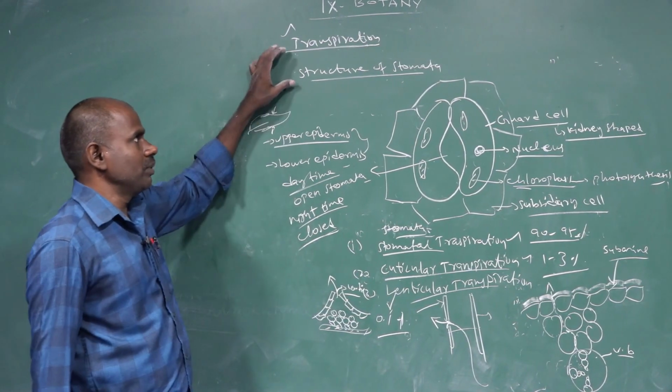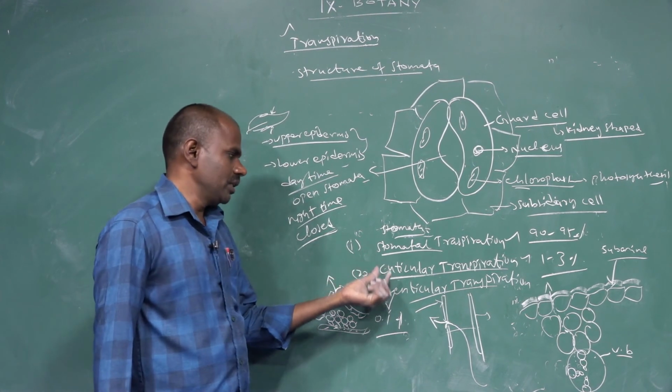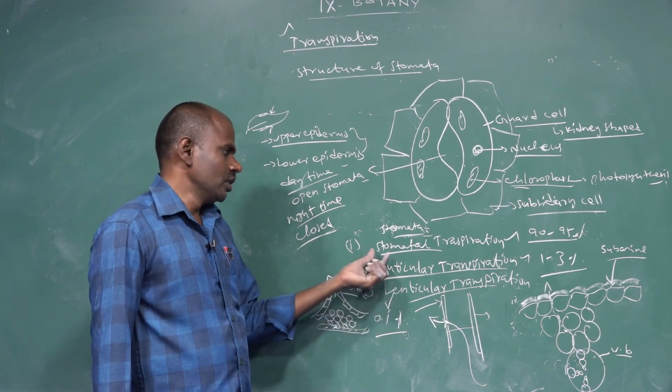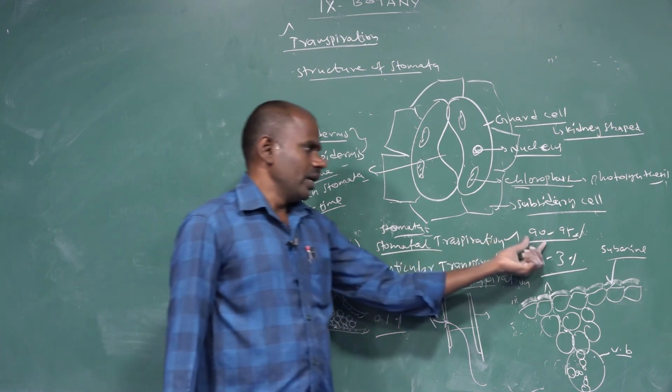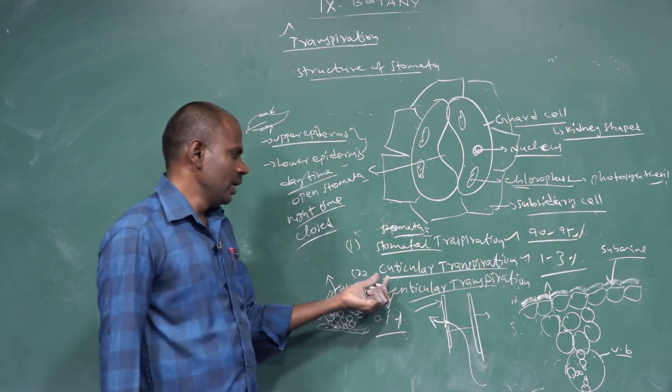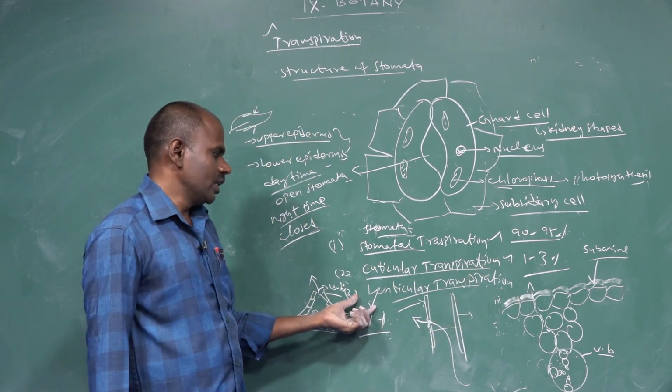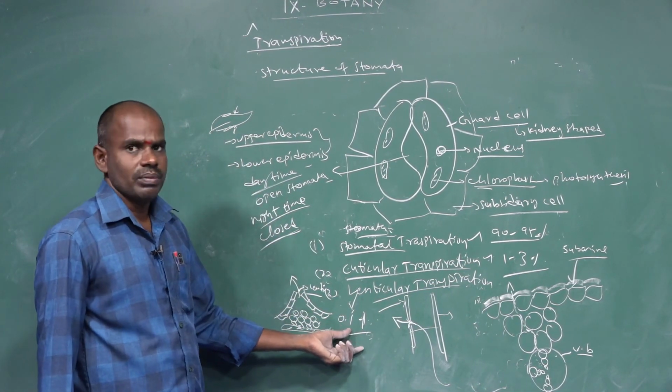There are three types of transpiration. The first one is stomatal transpiration, the second is cuticular transpiration, and the third is lenticular transpiration. Stomatal transpiration occurs 90 to 95% in the plant body, cuticular transpiration occurs 1 to 3%, and lenticular transpiration occurs only 0.1%.